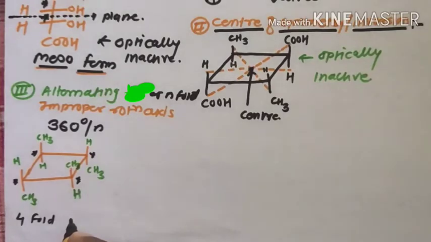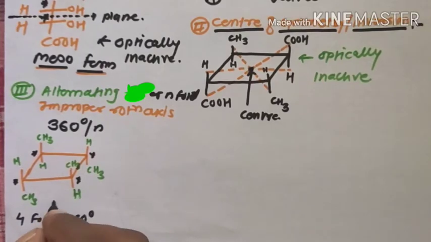The rotation of structure 1 through 90 degrees is the fourfold axis of symmetry. Therefore, the molecule can be rotated through 90 degrees, which passes through the center of the ring and perpendicular to its plane, and it gives the second molecule.